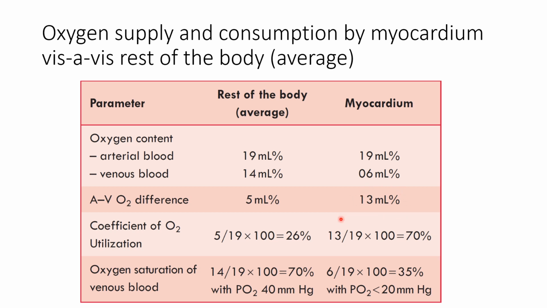The coefficient of oxygen utilization is equal to oxygen utilized, that is 13 ml percentage, divided by oxygen supplied, that is 19 ml percentage, multiplied by 100, which is equal to 70 percent. So from 19 ml percentage oxygen supplied to the myocardium, 70 percent is utilized. So oxygen consumption of the myocardium is higher than that of the rest of the body.